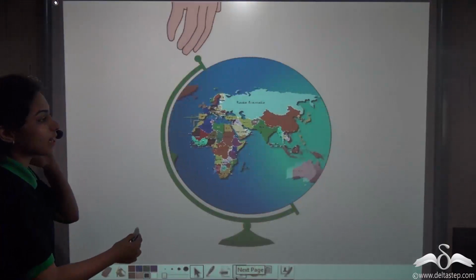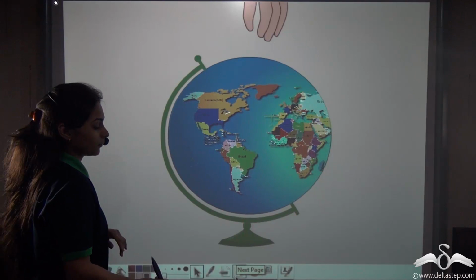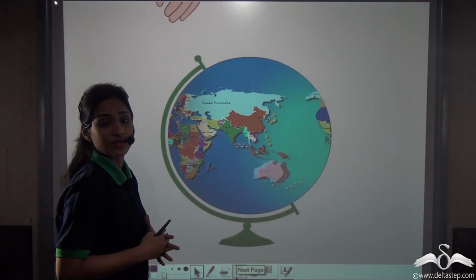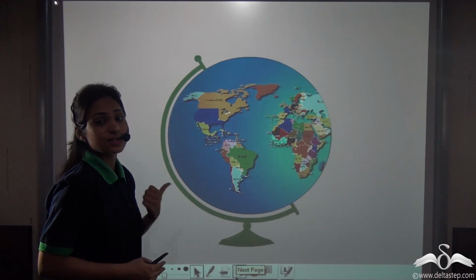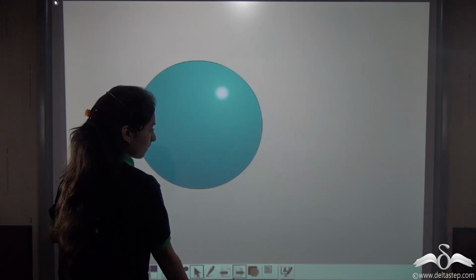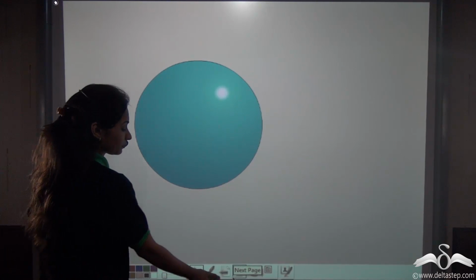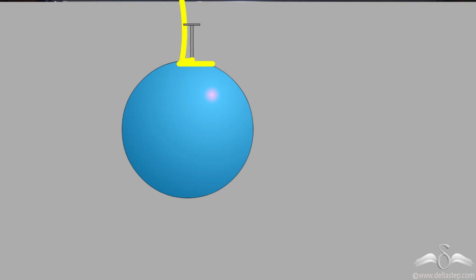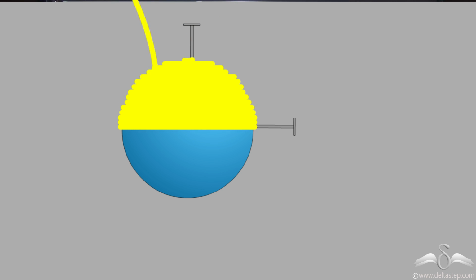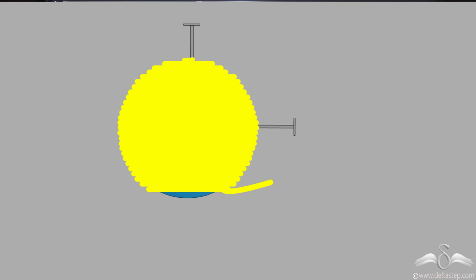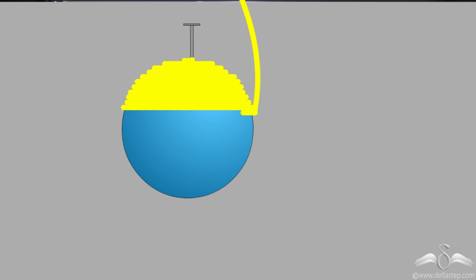So this globe is actually a sphere. You can see that. But how to find out the surface area of a sphere? First, let's see that. Now we have taken a sphere, that is a ball. You can see this. So on the rubber ball, drive a nail into it. And taking support of the nail, we are winding a string around the ball. When we've reached the fullest part of the ball, we used pins to keep the string in place. And continue to wind the string around the remaining part of the ball.